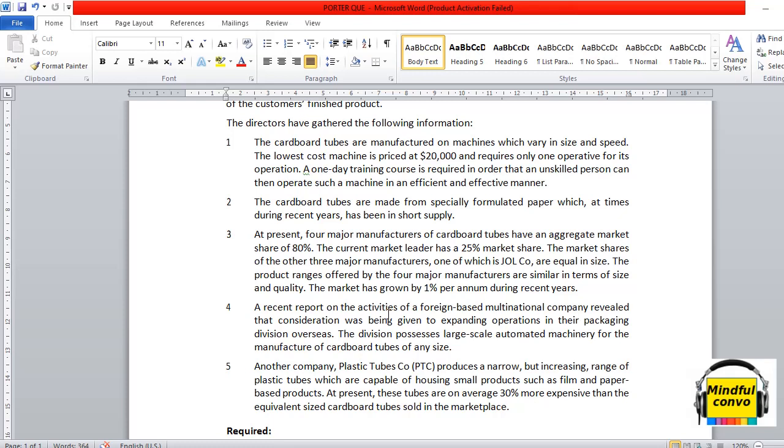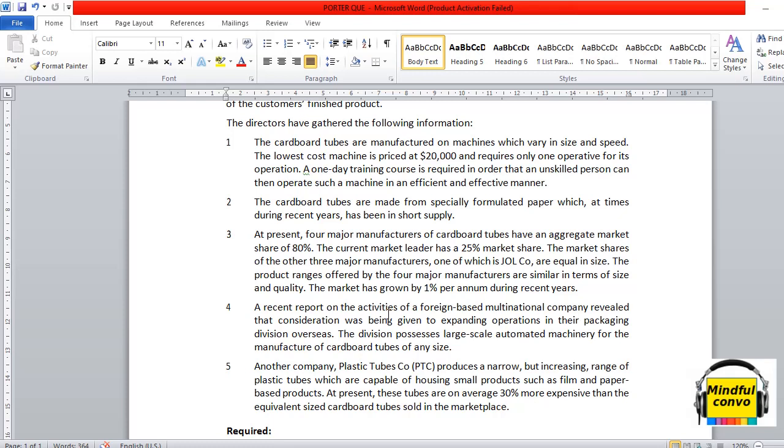The third point is, at present, 4 major manufacturers of cardboard tubes have an aggregate market share of 80%. The current market leader has a 25% share. So this share is huge, and it clearly states that the rivalry existing in the market is very high. The market shares of the other 3 major manufacturers, one of which is JOL company, are equal in size.